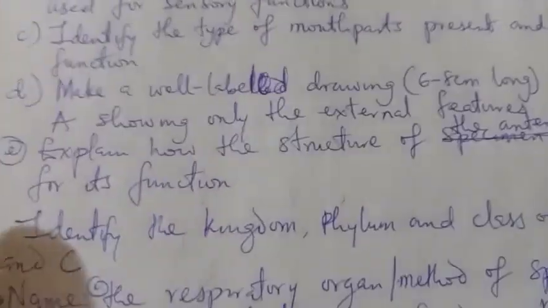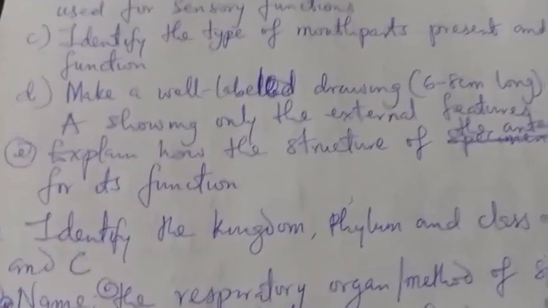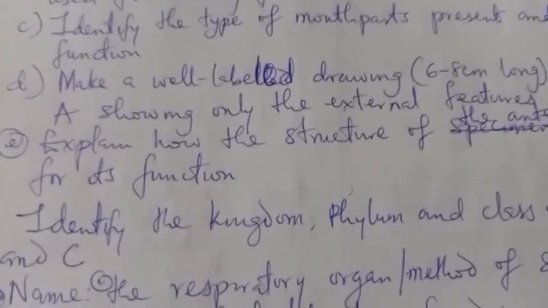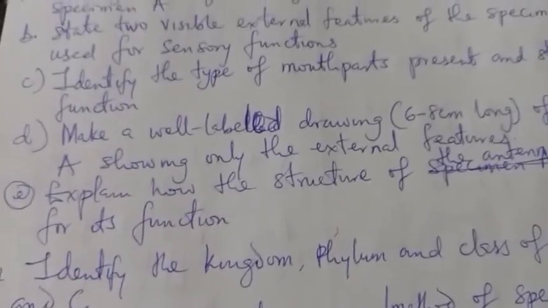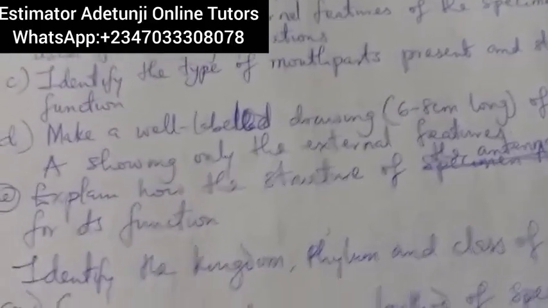Let me take it again. For spider alone, the kingdom is Animalia, phylum is Arthropoda, and the class is Arachnida. While for toad, the kingdom is Animalia, phylum is Chordata, and the class is Amphibia. For you to have it comprehensively, if you want to write, I have it here.